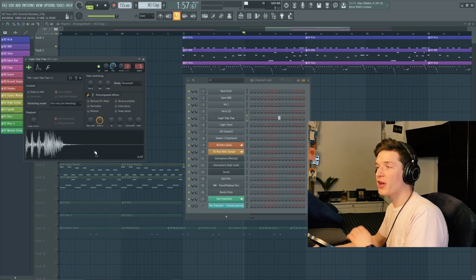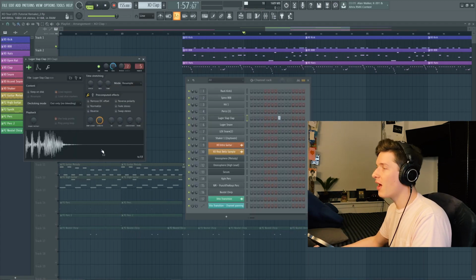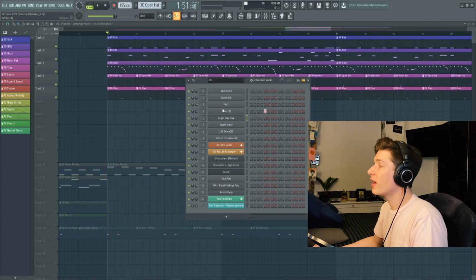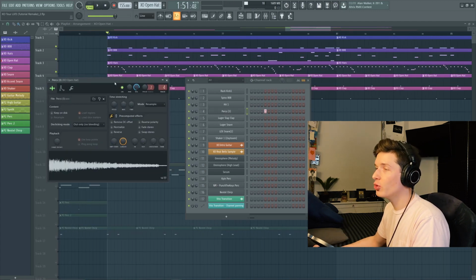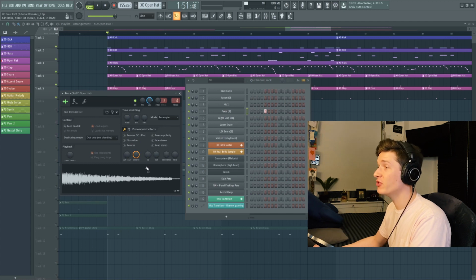Next up is the clap. This is just playing on beat 3 of every bar. This is the Luger slap clap, which is a classic. I'm going to be throwing on an open hat that's going to play on beat number 2 of every bar. Again, exact open hat that's used in the song.